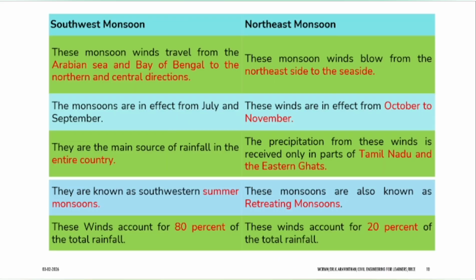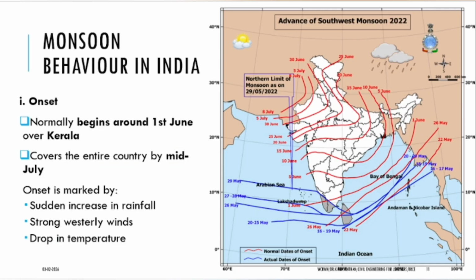The keyword here is the northeast monsoon is called the retreating monsoon. What is the retreating monsoon? The same wind coming back is called retreating. 80% of wind, rainfall and 20% of rainfall.